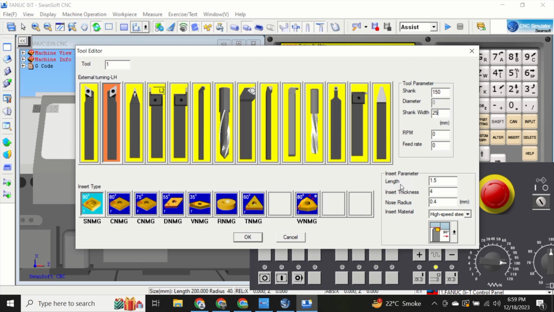Insert parameters. You can select required length for insert. For example, External Turning Tool left hand side. The VNMG 35 degree insert. Length 16. Insert thickness 3.2. Nose radius and depth of cut also 0.8. Insert material. You can select any material from the given. For example, carbon tool steel.